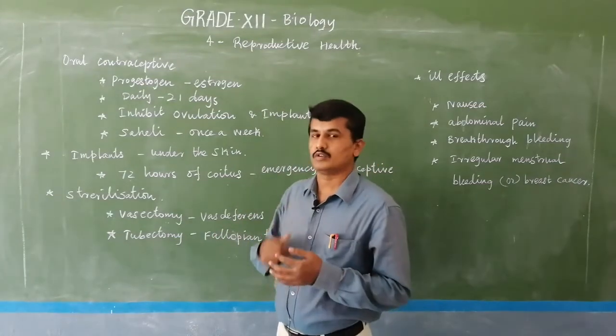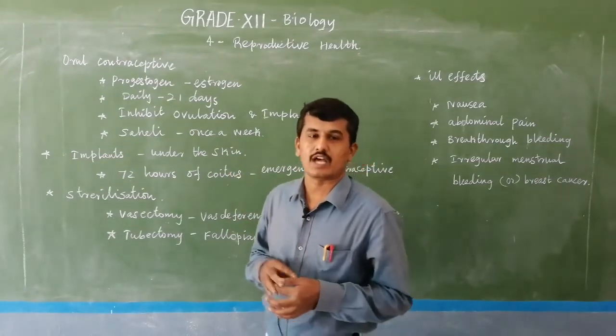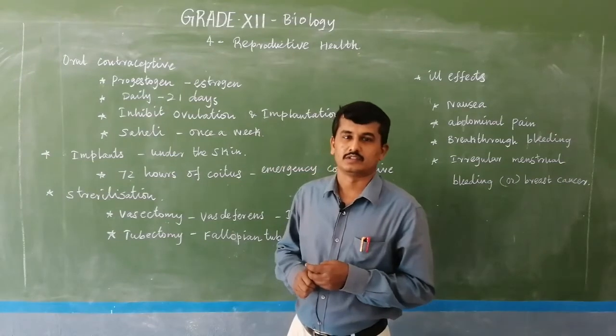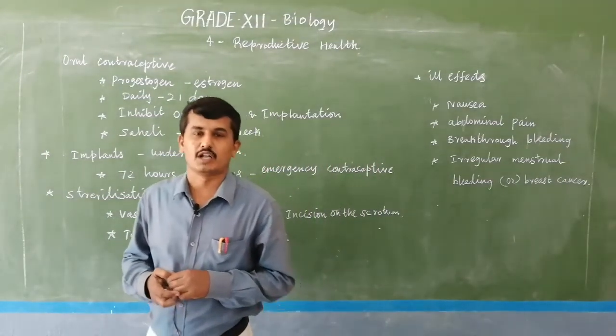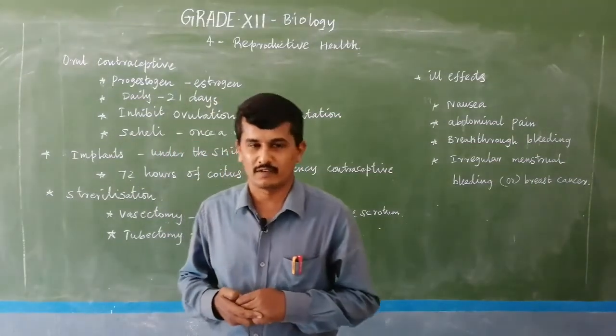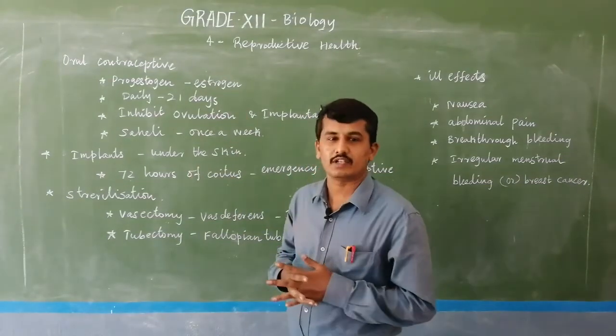Orally means through the mouth. So oral contraceptives are normally tablets, oral pills. Various brand names are available, like Mala D and Mala S. Various contraceptive pills are available in the market. Oral contraceptives are only for females.